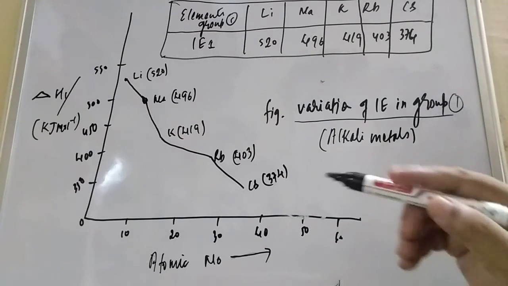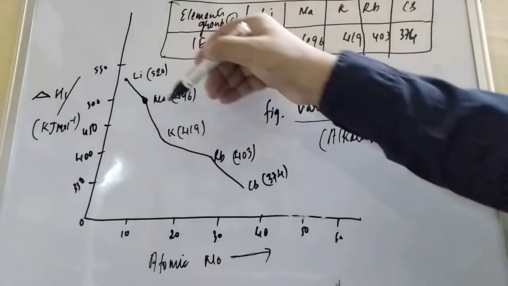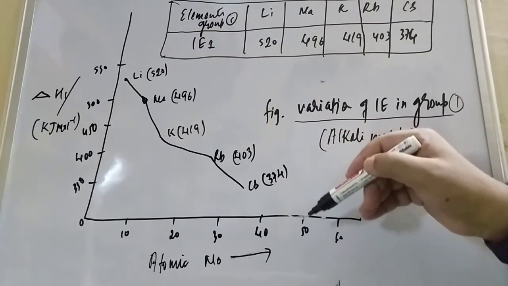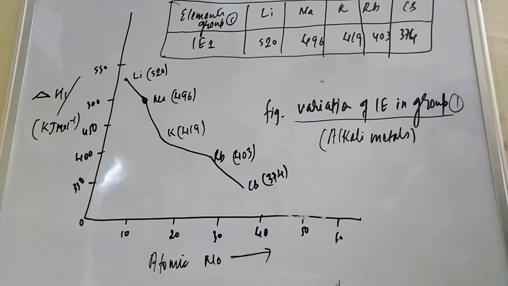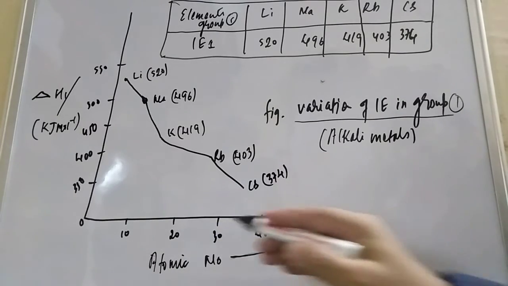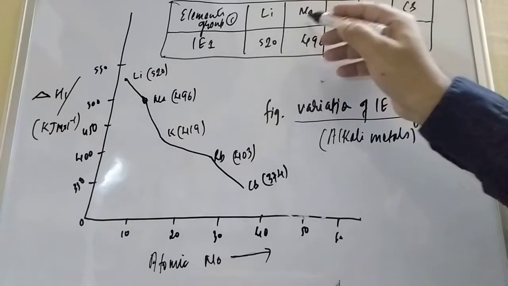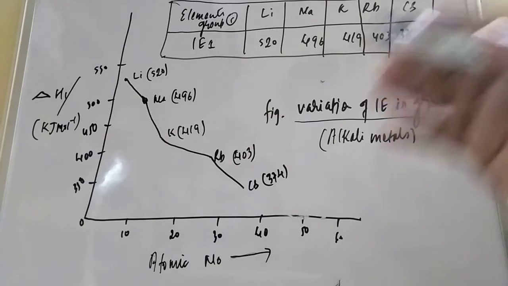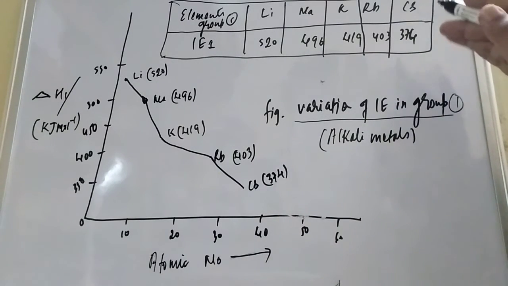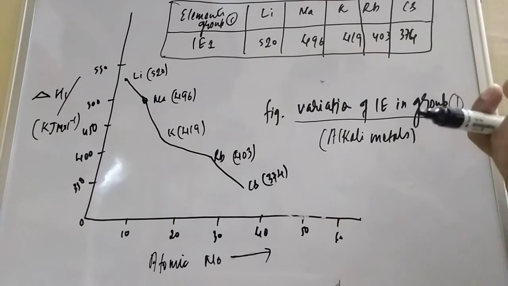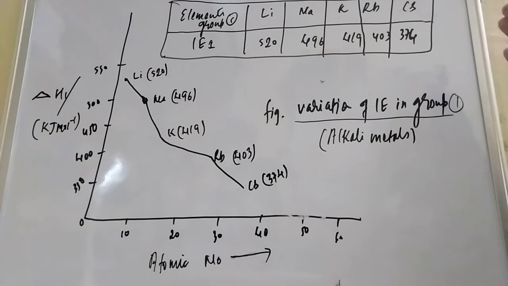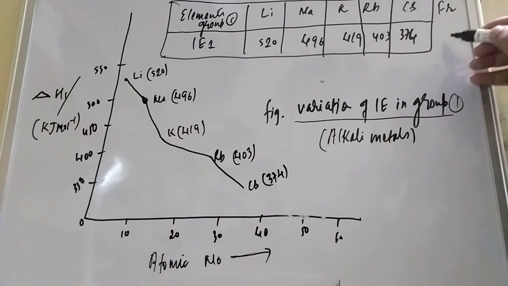Now students, here you see this is an almost gradual decrease in ionization enthalpy in the group 1 elements. So what we can conclude, student, is that when you are moving down the group, size increases, so ionization enthalpy decreases. Here also you can see lithium, sodium, potassium, rubidium, cesium. Student, francium we are not taking because francium is a radioactive element, and radioactive elements have a very short half-life period. So that is why their study is very difficult. Although francium is also there, its ionization enthalpy is around 375.